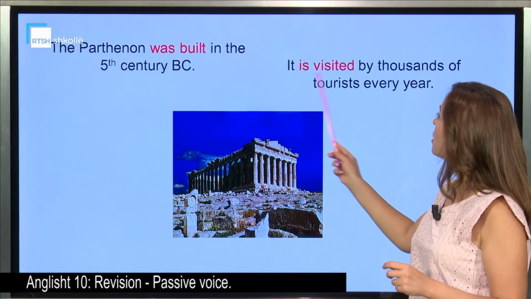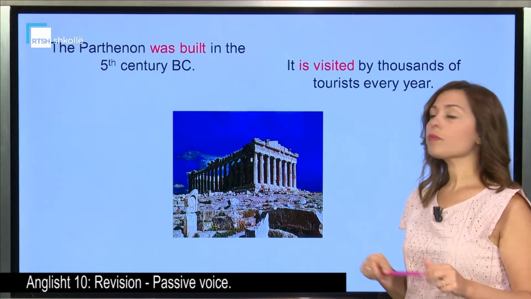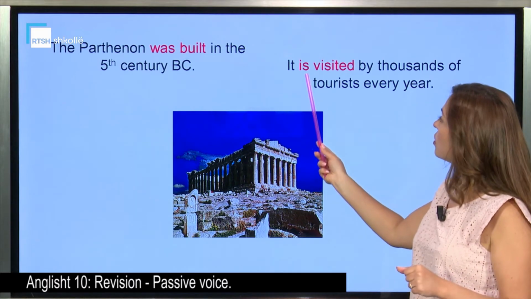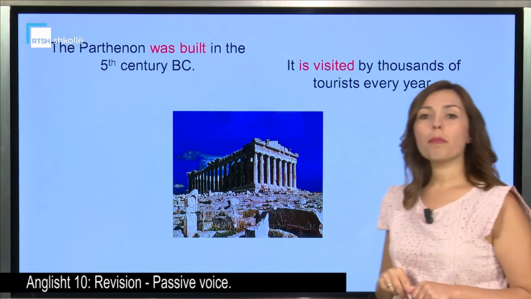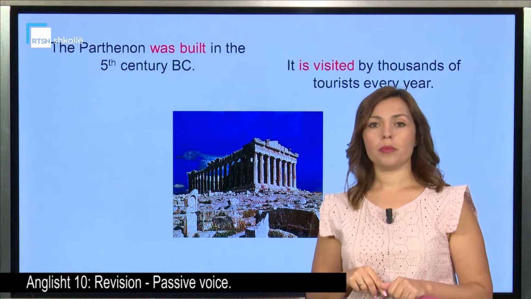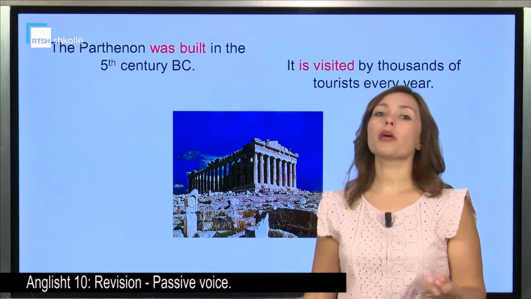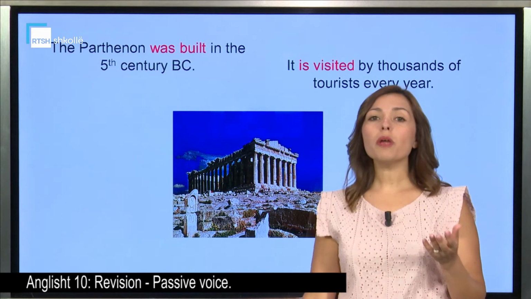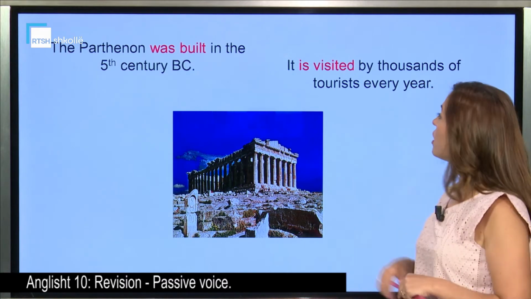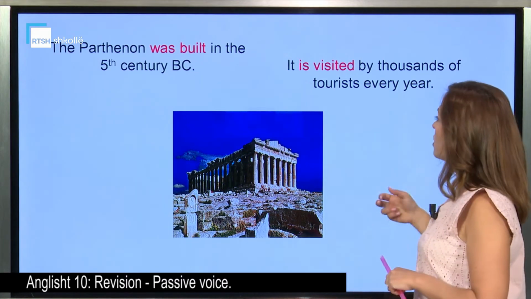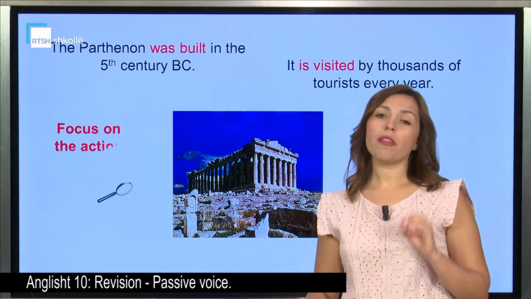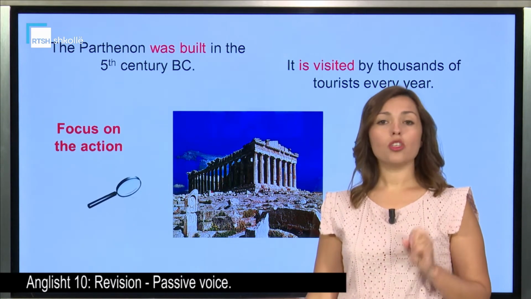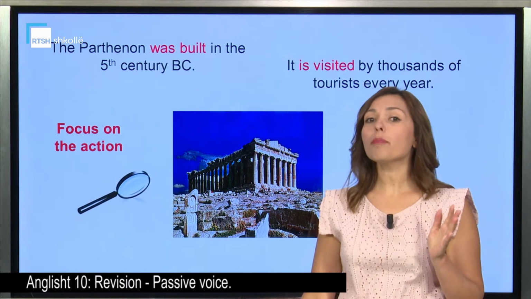It is visited. Present. The verb to be in the present. And again, the past participle. So, what do you recognize here? Where is the focus of these two sentences? The focus, of course, is on the action itself. So we focus on what happened.